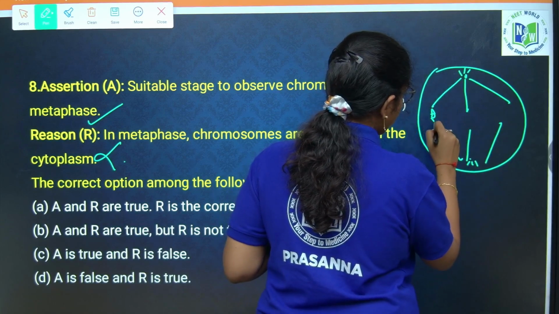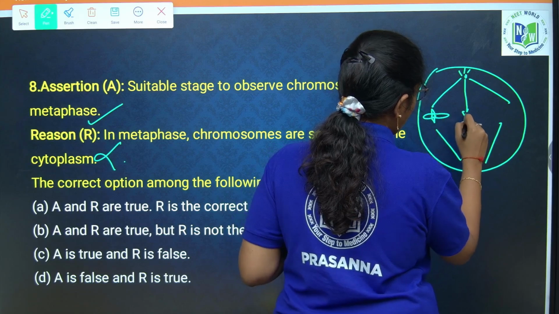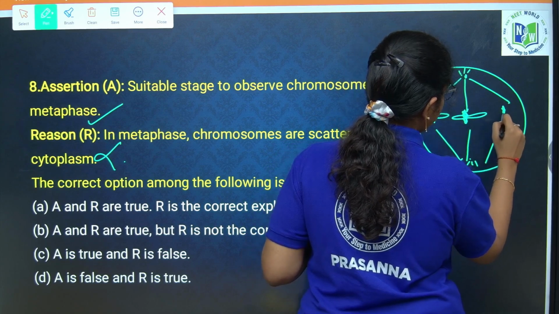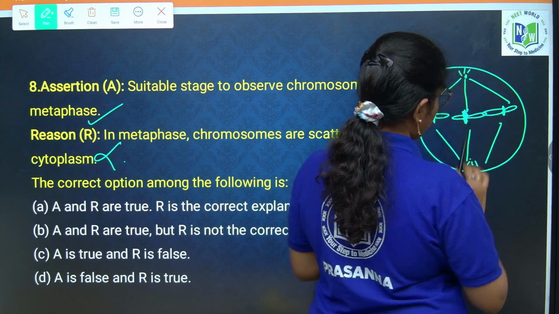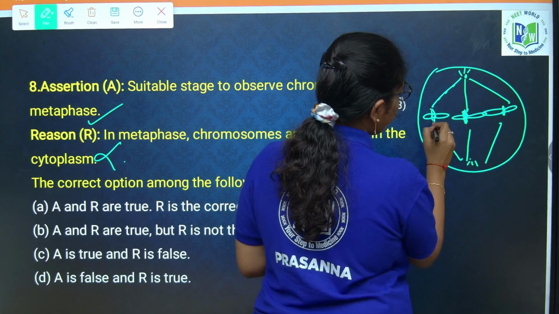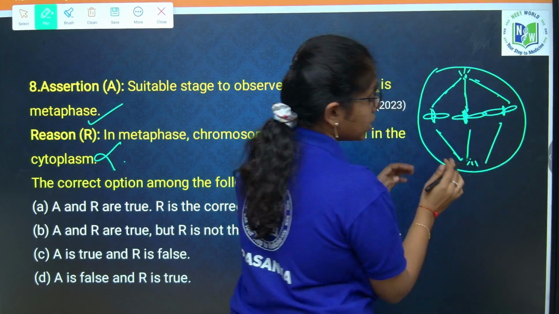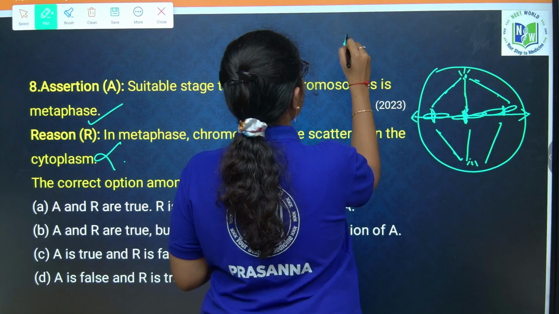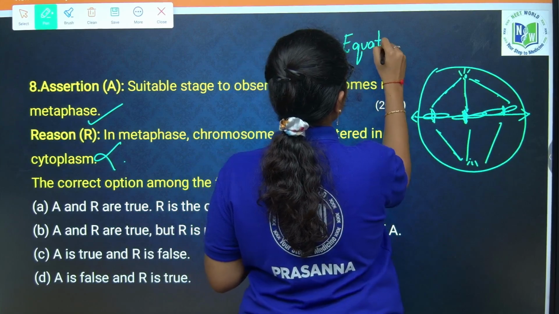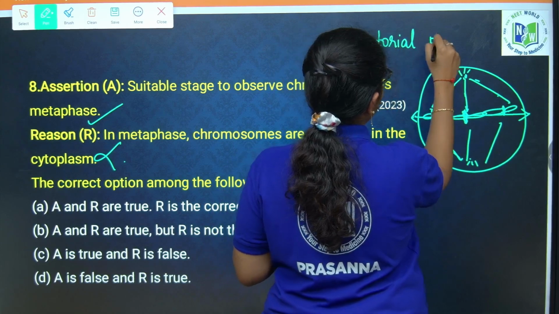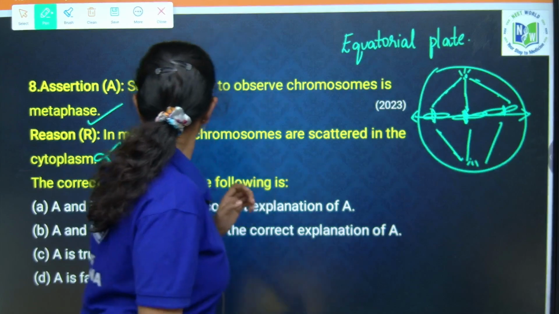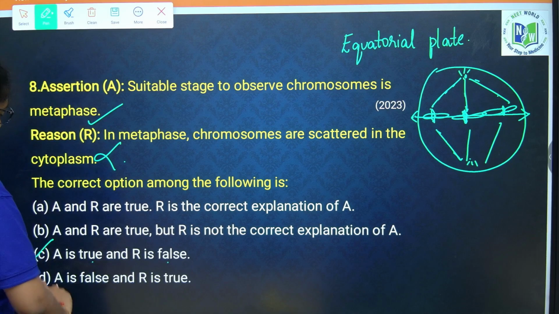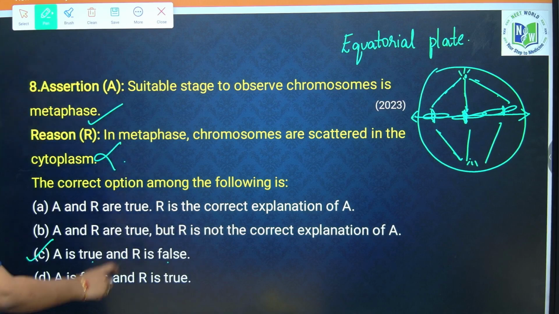Those are attached to the kinetochores, which are present at the centromeres. Kinetochores are disc shaped structures over the centromeres, and with the spindle fibers they are attached to asters. This gives an alignment of a plate which is called the equatorial plate. So reason is false and assertion is true. A is true, R is false, option C. What is the correct option? Option C.